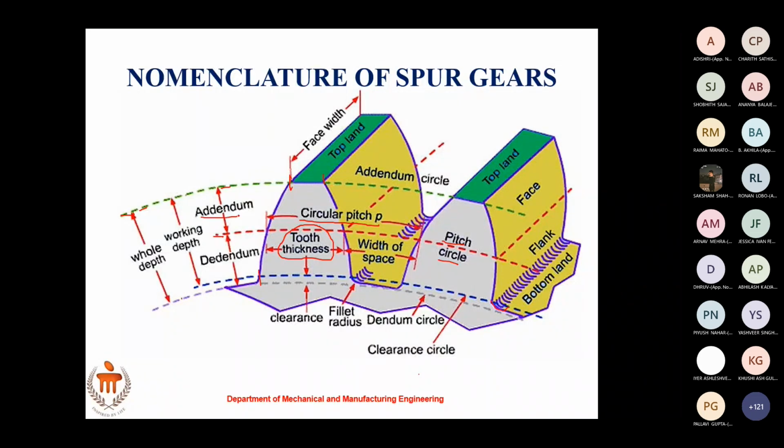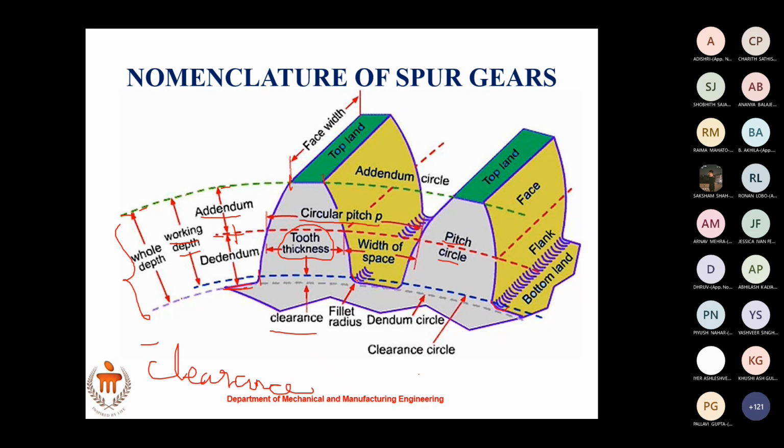And then addendum. What is addendum? From the outer diameter to the pitch circle, whatever distance you have, it is called as addendum. From the pitch circle to the bottom land, whatever distance you have is called as dedendum. Whole depth is equal to addendum plus dedendum. What is working depth? Working depth is whole depth minus clearance.